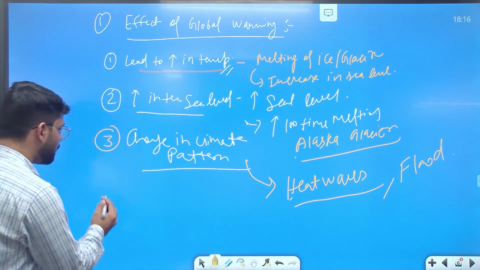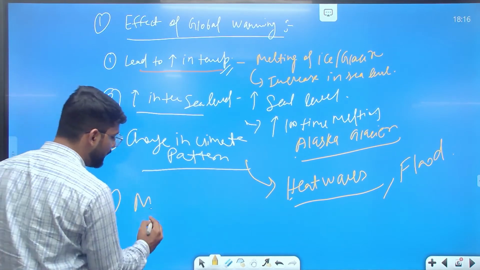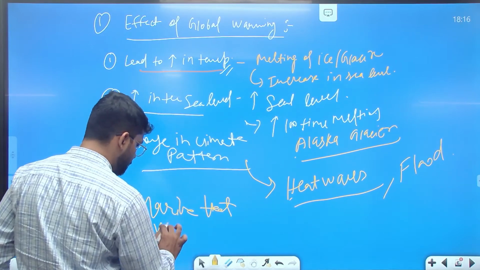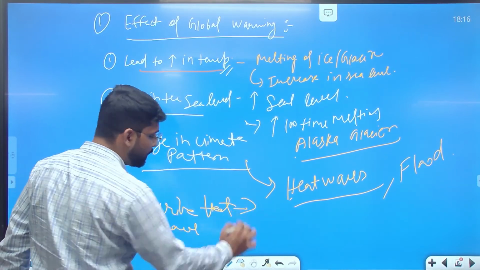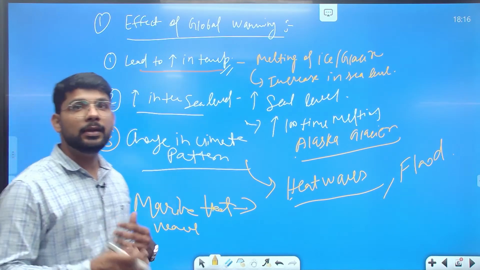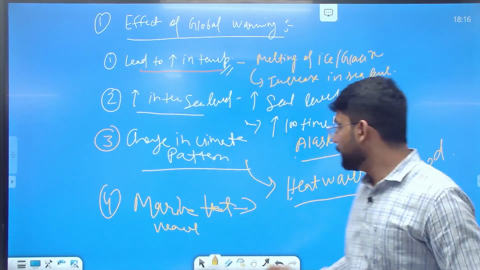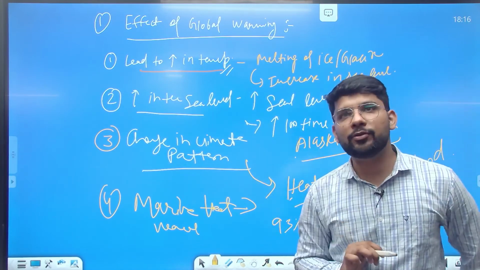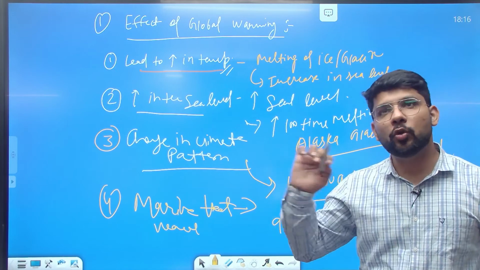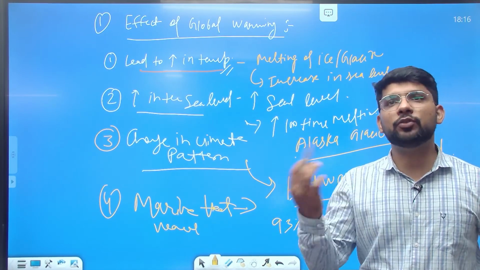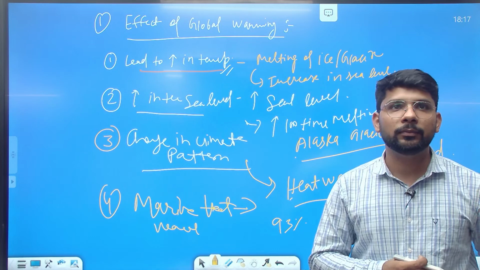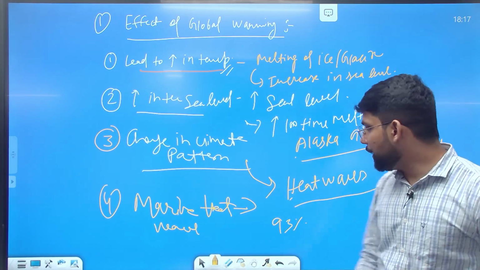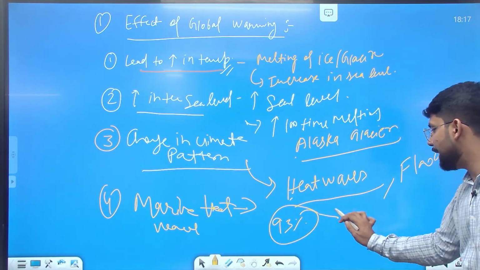And there is also the region of marine heat waves. According to a study by a science group, they are saying that 93% of the greenhouse gases are absorbed by the ocean, which leads to an increase in the temperature of the ocean, and which is a major cause of the marine heat waves. Means 93% of the sun rays reach the earth.